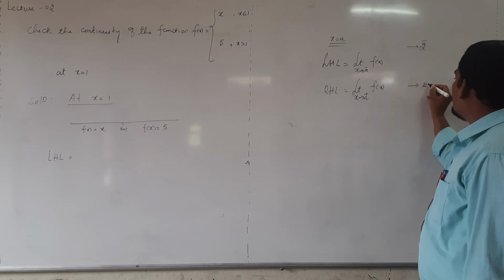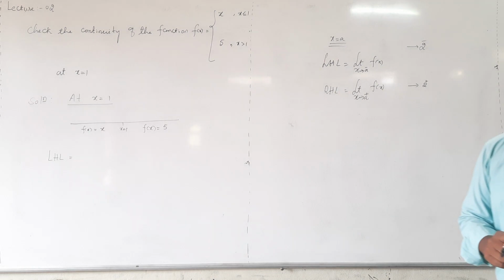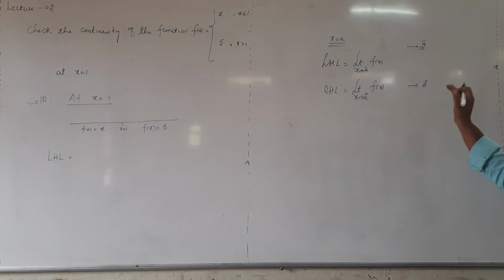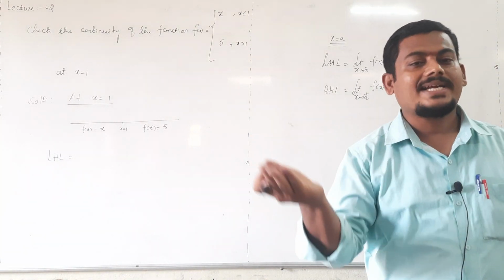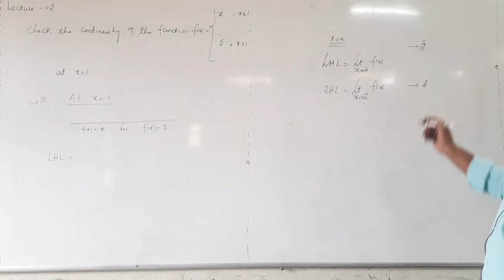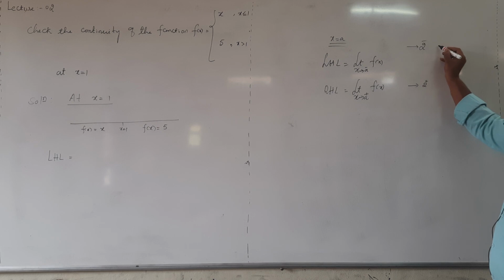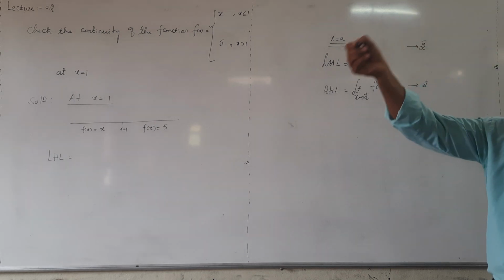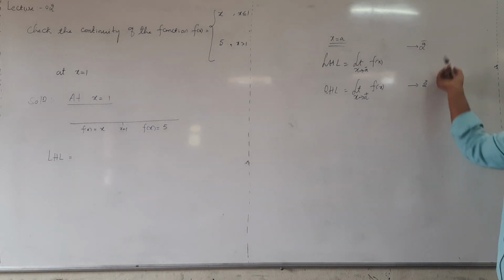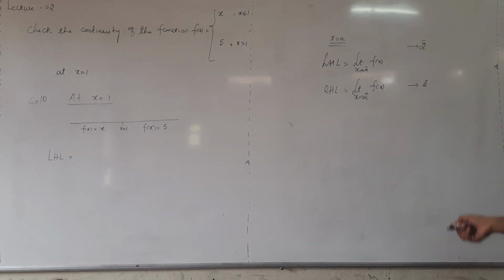Tending to 2 on the head, if you write a positive sign, then it is tending to 2 plus. The positive sign indicates greater than 2, not plus 2. Sorry, tending to 2 minus means less than 2. Tending to 2 plus means greater than 2.